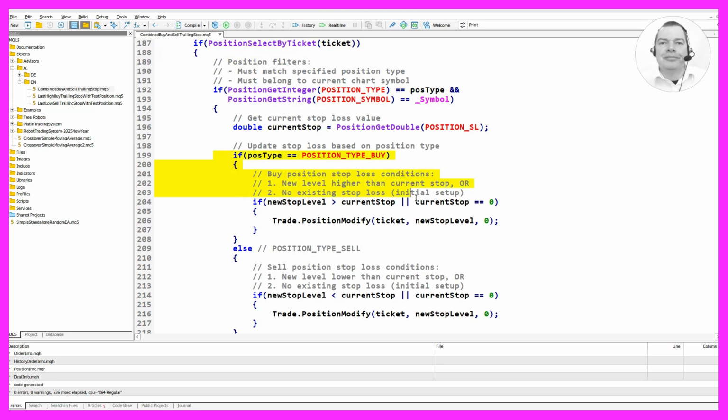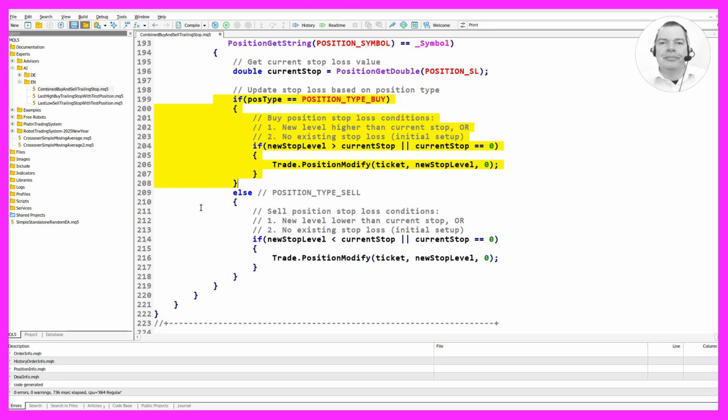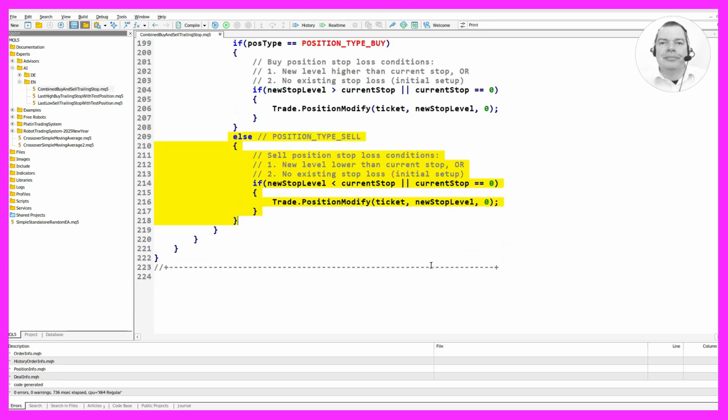For buy positions, the new stop level must be higher than the current stop or there must be no existing stop loss. For sell positions, the new stop level must be lower than the current stop or there must be no existing stop loss. At the end of the process, we press F7 to compile the code.